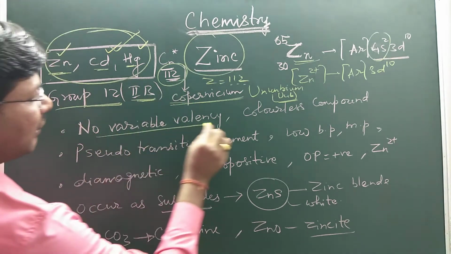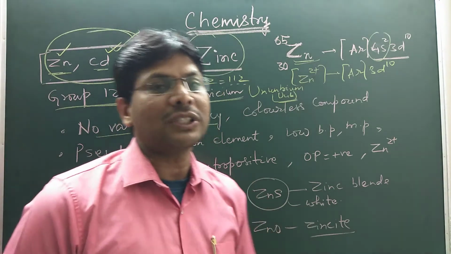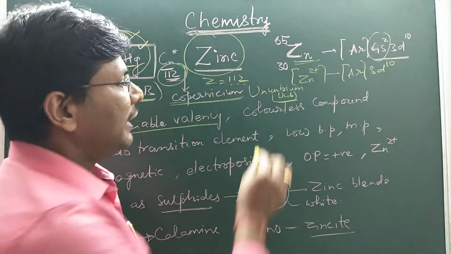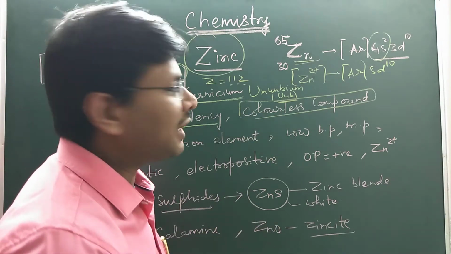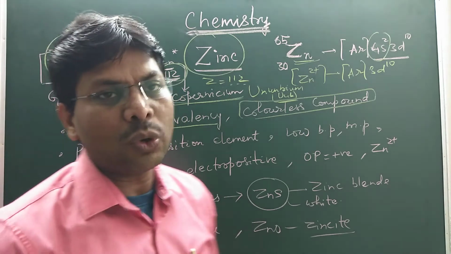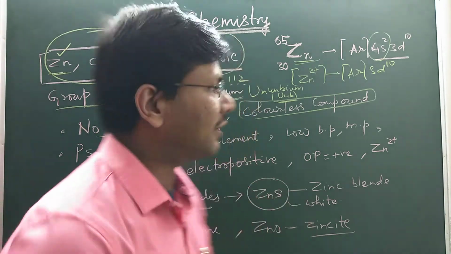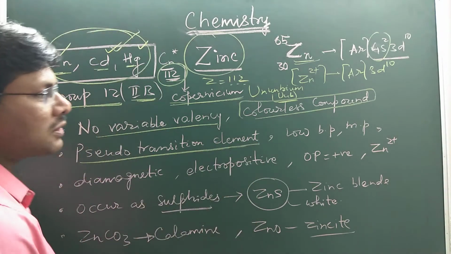It has no variable valency. Zinc only shows one oxidation state, that is Zn2+. It forms colorless compounds. Most compounds of zinc are colorless because there is no unpaired electron, so there is no question of d-d transition in it. And it is a pseudo transition element, meaning a false transition element.